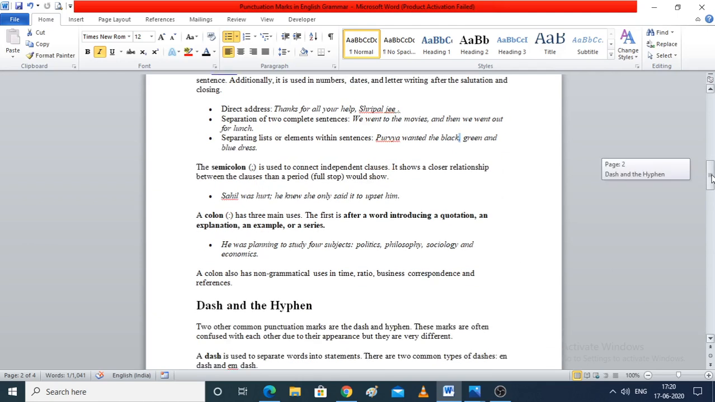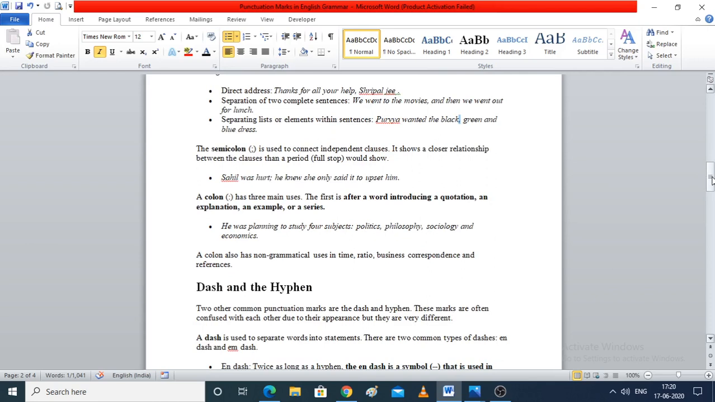Colon, as we all know, if we want to write some definition, for example, we wanted to introduce a quotation, or we wanted to introduce an explanation. For example, I'll give you an example. We'll write photosynthesis colon. Now we'll write the definition of photosynthesis. It is the process for the plants to prepare their own food, right? So we are writing a definition here. So we will use the colon when we want to introduce a quotation or an explanation or a definition or an example.